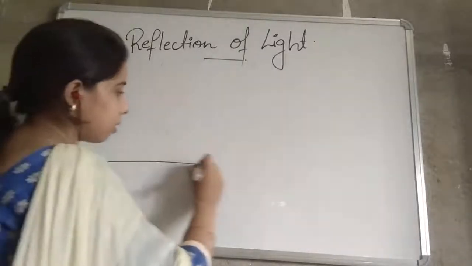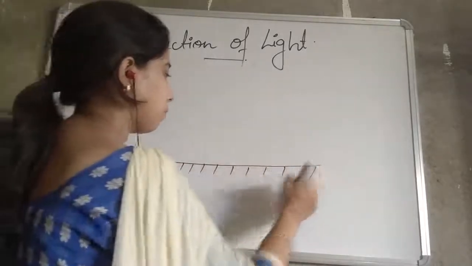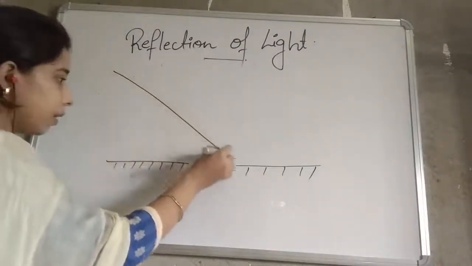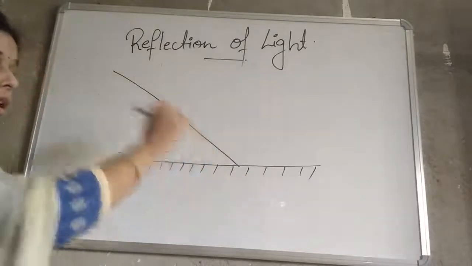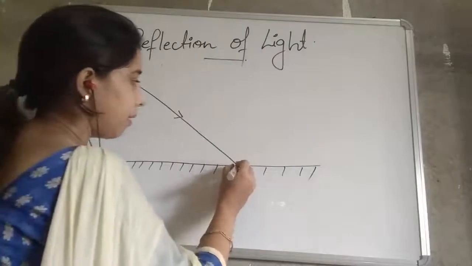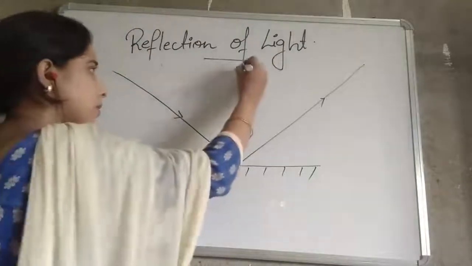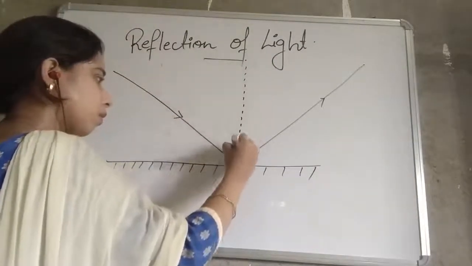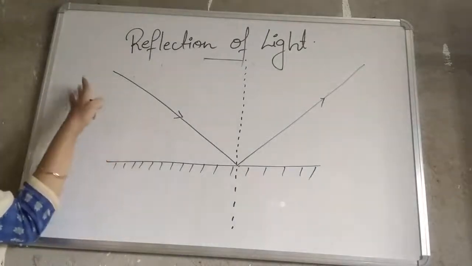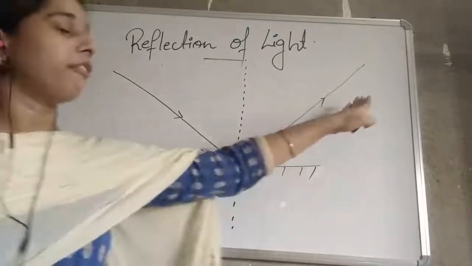Suppose this is a mirror, and a light ray comes here, falls at any point of the mirror, and then gets reflected. So a ray of light comes to any point of the mirror and gets reflected.